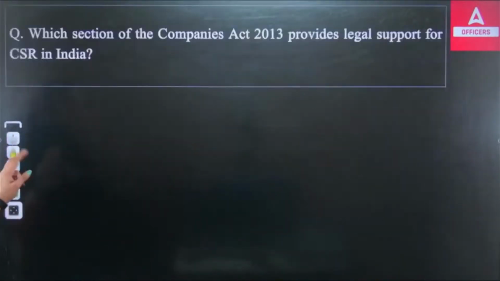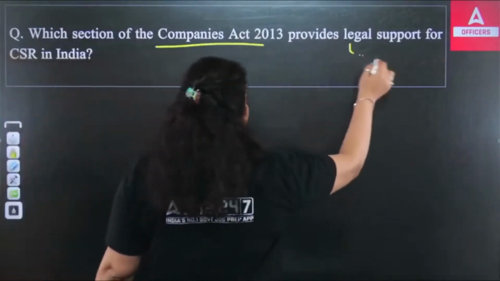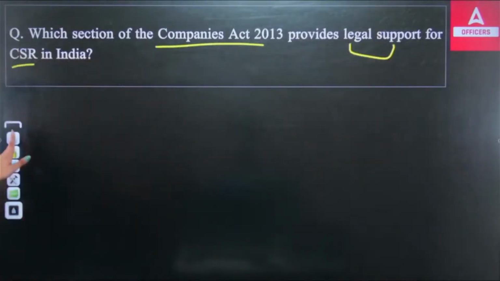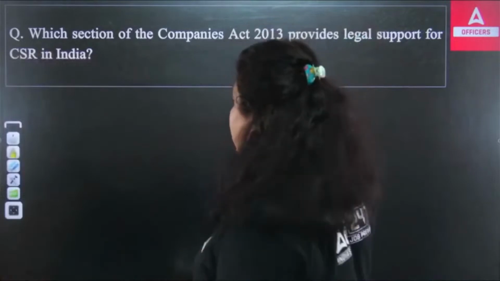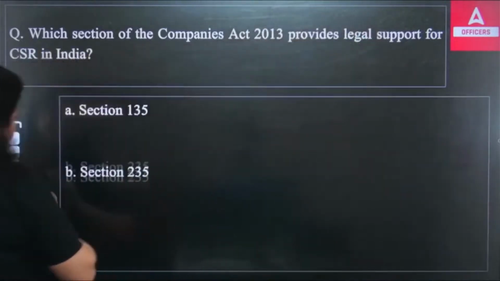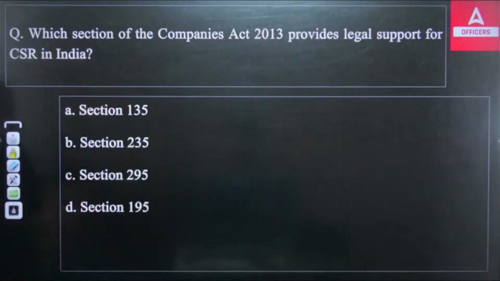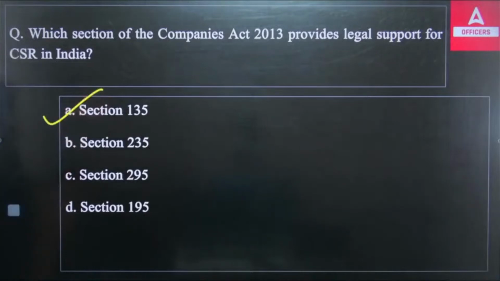Okay, next question. Which section of the Companies Act 2013 provides the legal support for CSR in India? So what is CSR? Corporate social responsibility. And under which section is corporate social responsibility actually defined? We have Section 135, 235, 295, 195. Out of these, which of the following do you think is correct? A, B, C or D? And the right answer here will be A, Section 135.